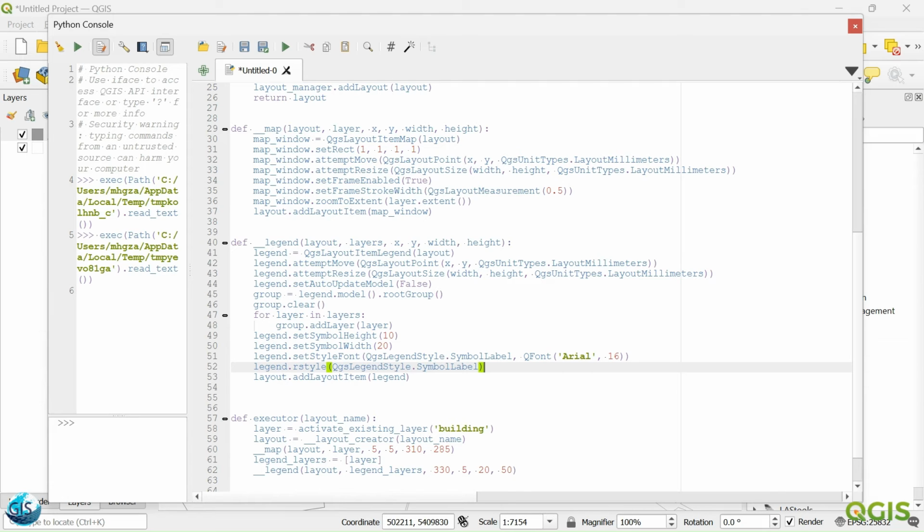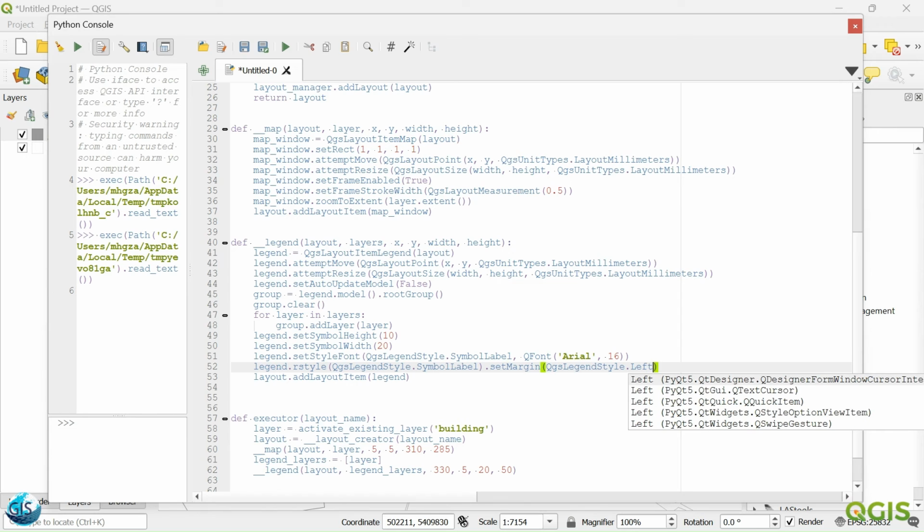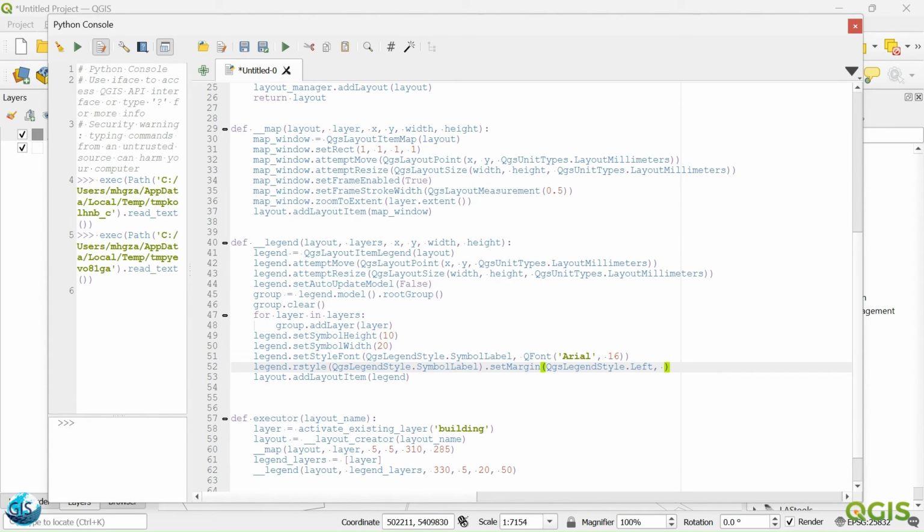QGIS legend style dot set margin. So QGIS legend style dot left, 15 again. Okay. I hope that everything is fine and we don't have any problem there.